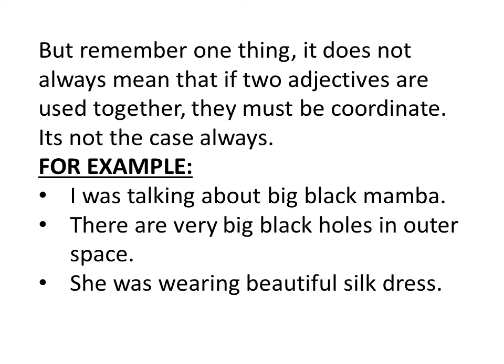So there are very big black holes in outer space. Now the black hole is a single unit and I've used big before them just for the description, right? So here I haven't placed any comma and the word and between them. That's why they are not coordinate adjectives, right? Remember, the coordinate adjectives were the adjectives that were used for a single noun. A last example, she was wearing beautiful silk dress. Now the beautiful is the adjective and silk dress is another separate unit. That's why I haven't placed any comma and the word and between them. Getting my point?